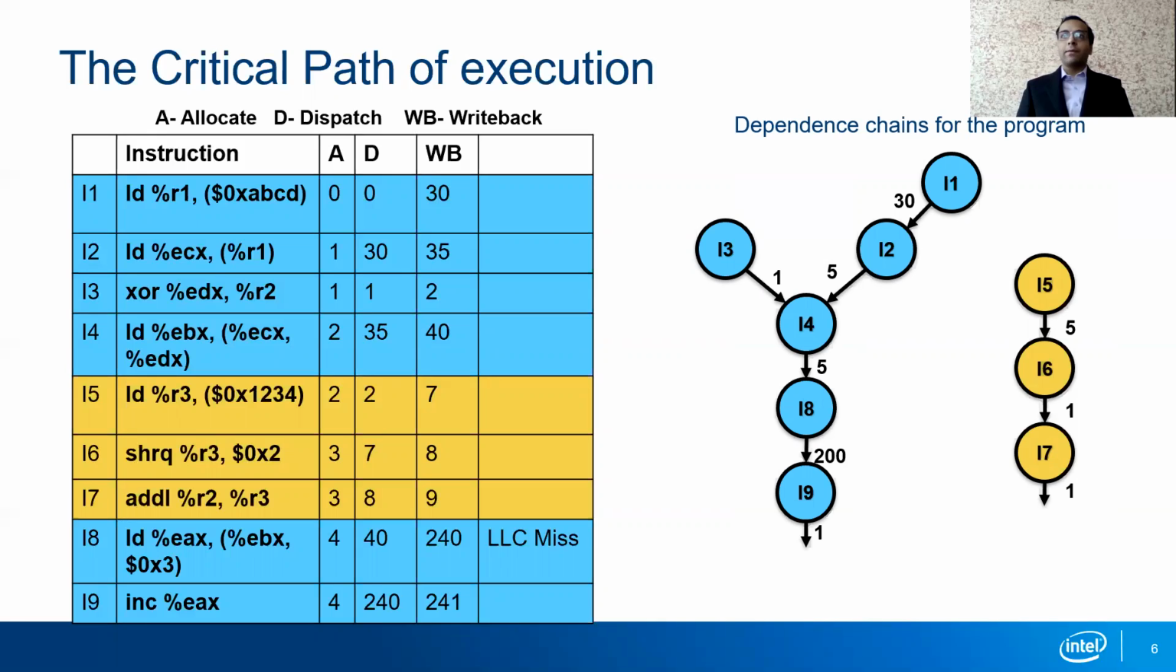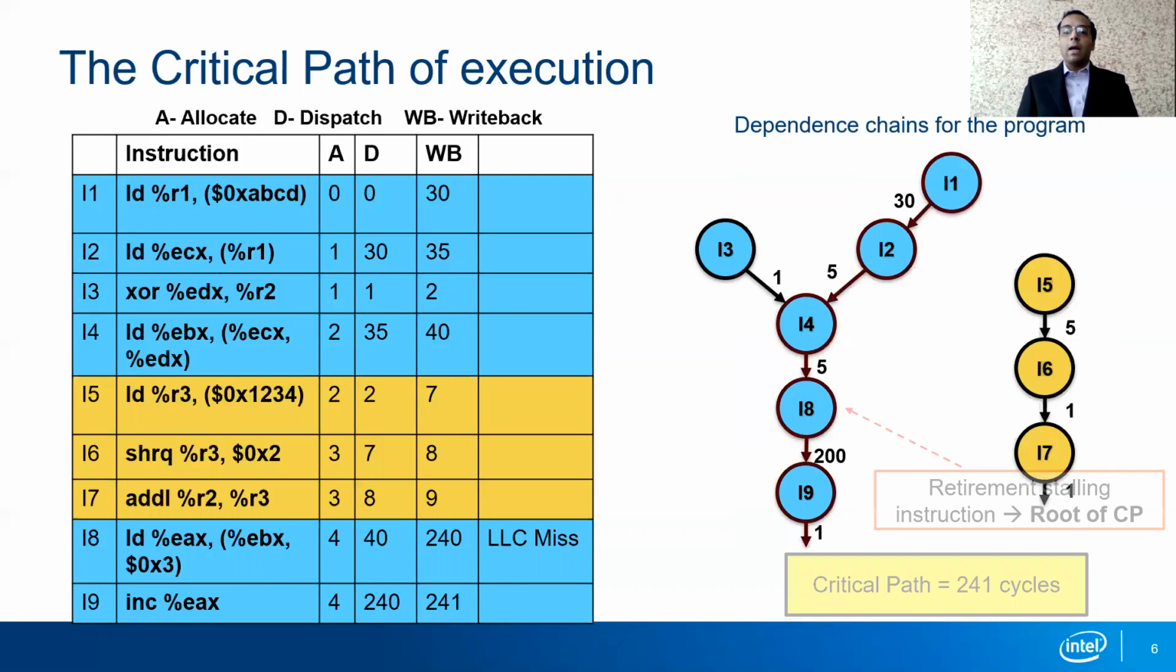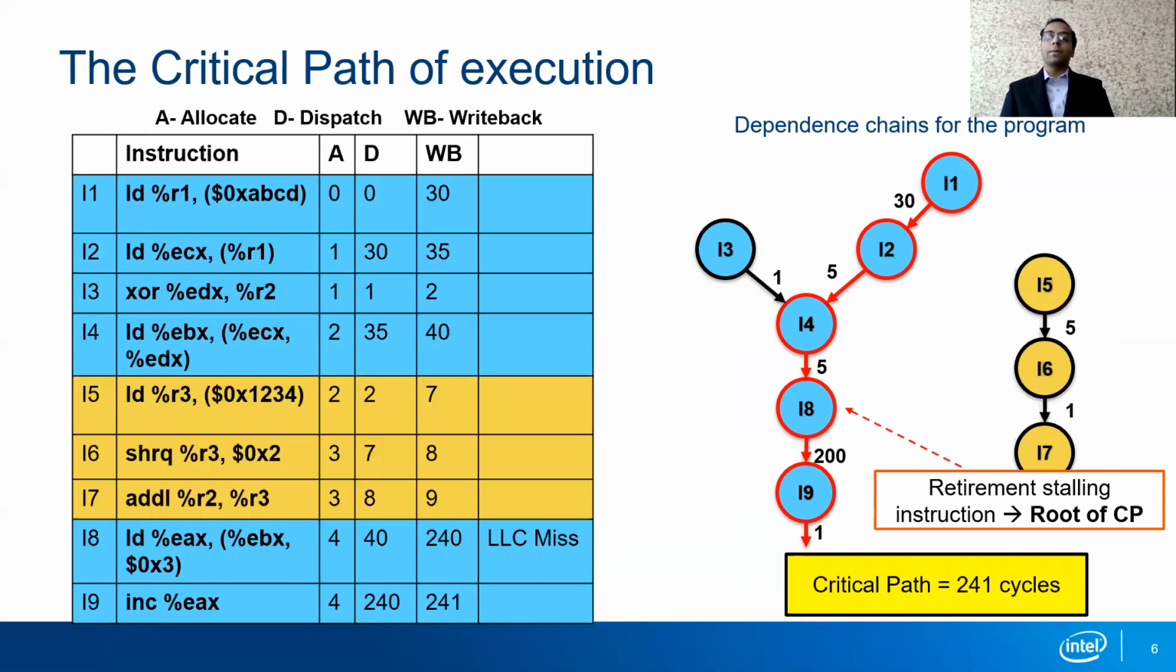Instructions 5, 6, and 7 comprise the first dependence chain, and the rest of the instructions comprise the second dependence chain. The critical path is the path having the longest weight of execution, and as highlighted below, the critical path runs from instruction 1 to instruction 9. Its total length is equal to 241 cycles, which is the execution time of the program. Another thing to note is that instruction 8 is an LLC miss and takes 200 cycles to execute. Such an instruction will surely stall retirement of instructions in the out of order, and we denote such retirement stalling instructions as the root of the critical path.